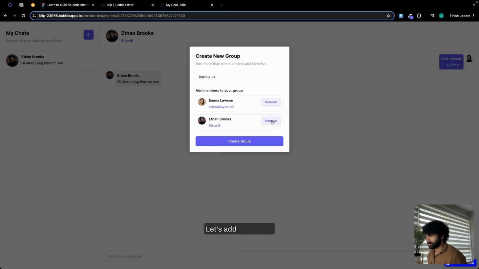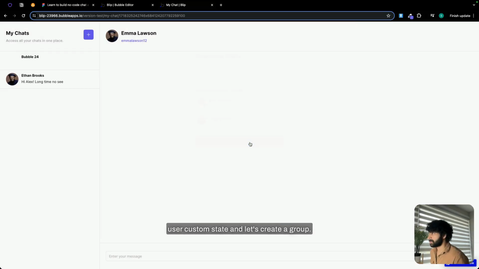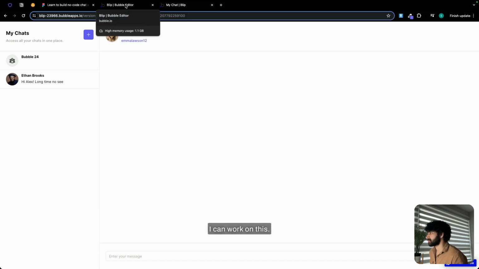Let's add these two. Your home assignment is going to be figuring out the workflow for removing a user from the selected user custom state. And let's create a group. And there we go. We have a group with our group logo, but it's giving us an issue over here. So that's fine. I can work on this.